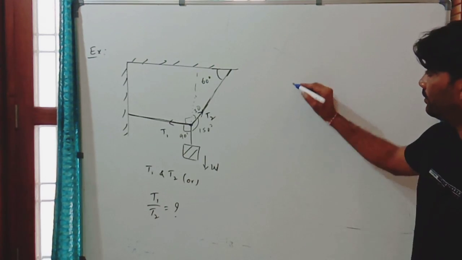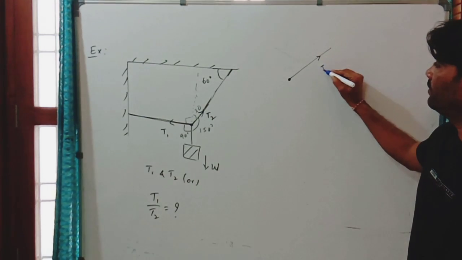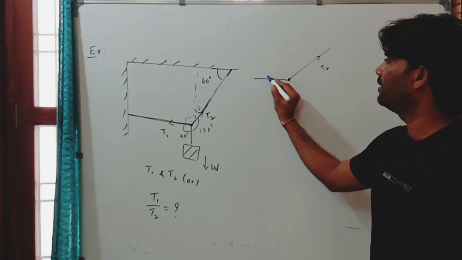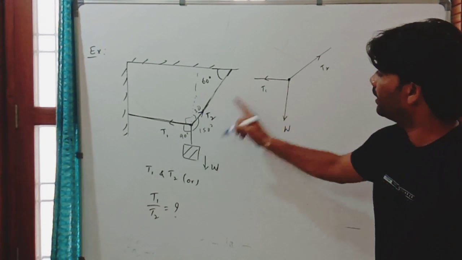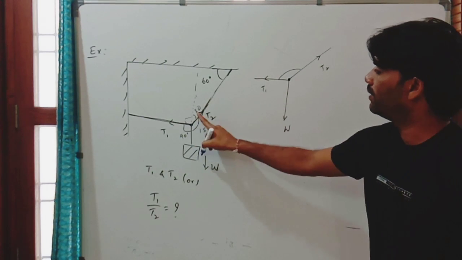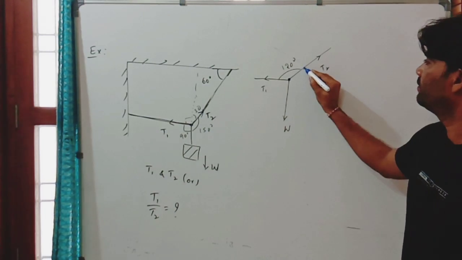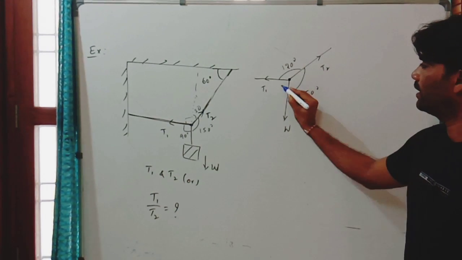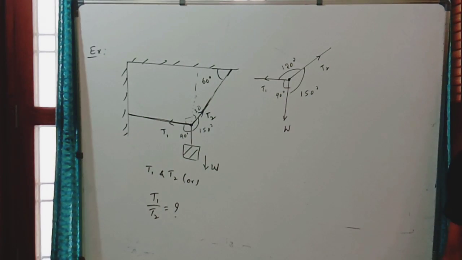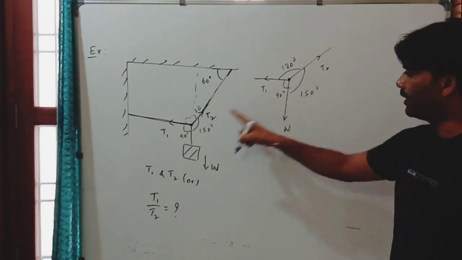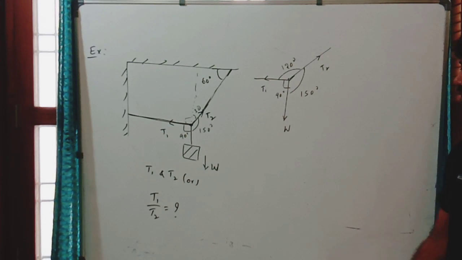Let us treat this joint as a point object. Now in this direction we have T2, in this direction T1, and in this direction the weight of the object W. This total angle is 90 plus 30, that is 120 degrees, this angle is 150 degrees, and this angle is 90 degrees. Three forces, those are coplanar, and this joint is in equilibrium. So you can apply Lami's theorem.